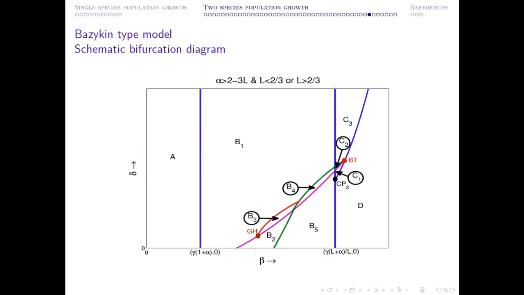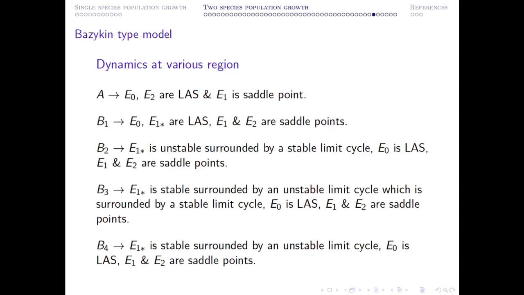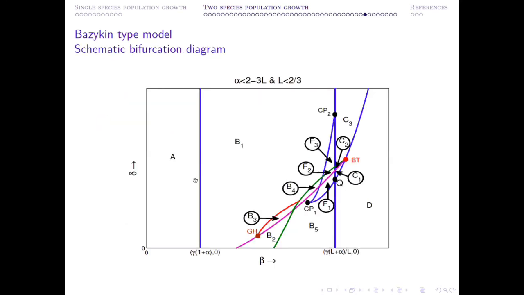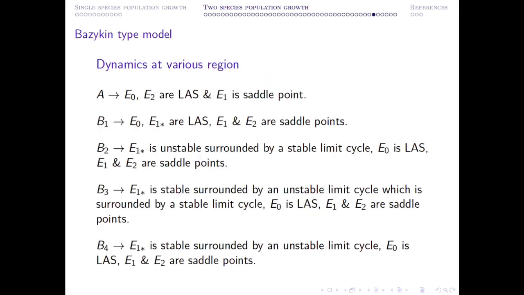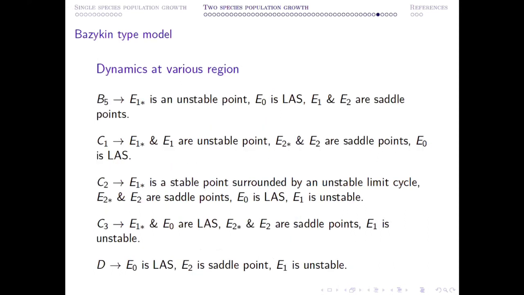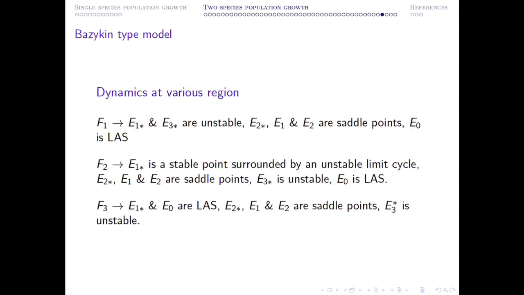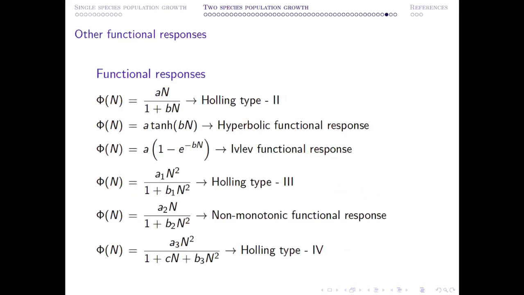And this is bifurcation diagram for another scenario. And if you look at the dynamics very carefully, all these different types of dynamics you can observe. So here different regions are marked as A, A1, B1, A2, B2, C2, and so on. So what is going on there? This is the description of the dynamics of the system at different regions. You can go through them. And these are the description of the different region.